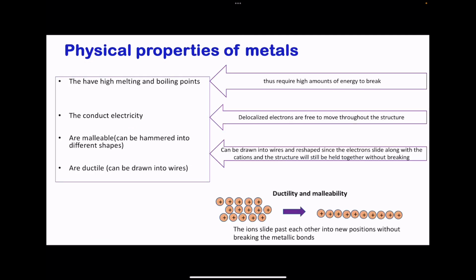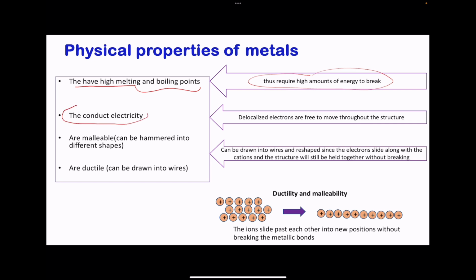So the physical properties of metals we're going to look at are: metals have high melting and boiling points, and this is because they have multiple metallic bonds in their giant structure. So many multiple metallic bonds will require more energy in order to be broken. That is why a lot of energy is required to melt metals.